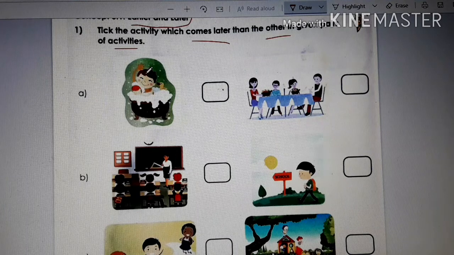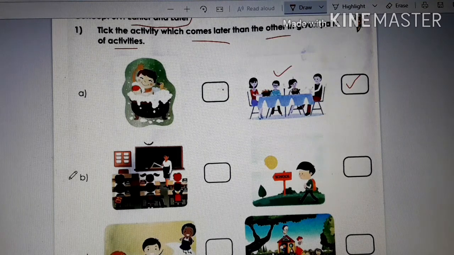So here a child is taking bath, isn't it? Whereas here they are sitting at the table for their lunch or breakfast, you can say. So children, what activity is done later? Taking bath or having food? Having food is done later, isn't it? Taking a shower is done before. So we take our shower, then we eat our food, isn't it?